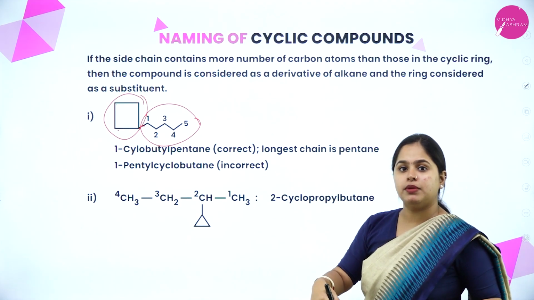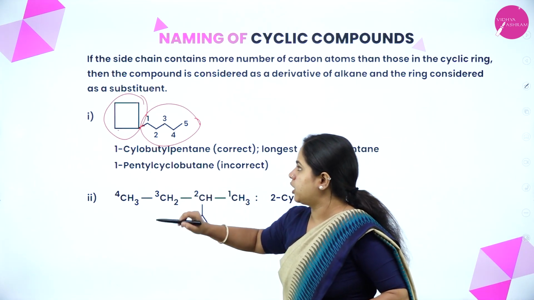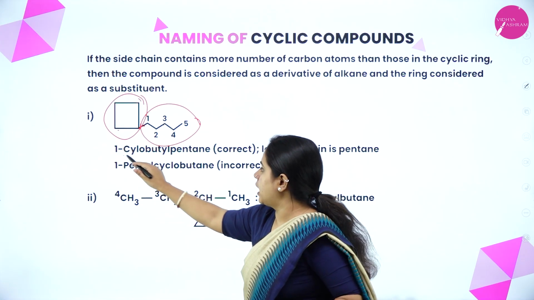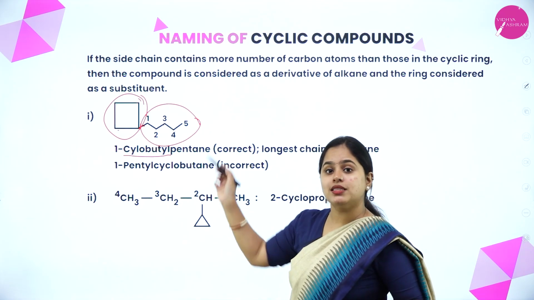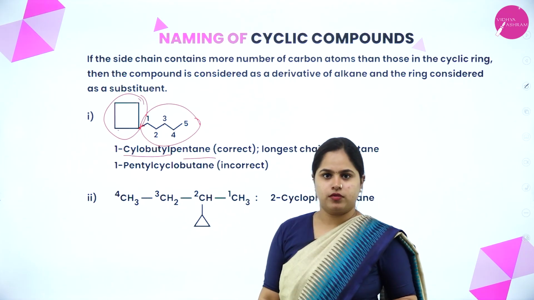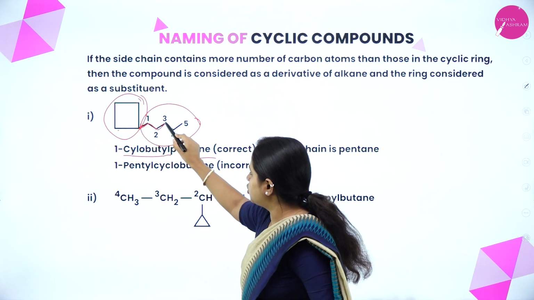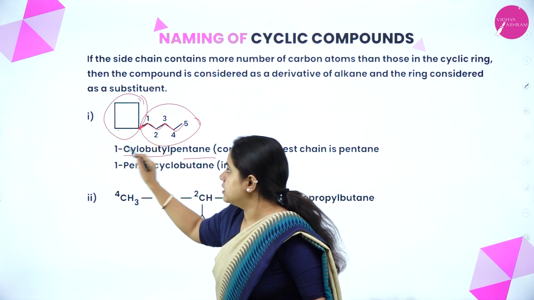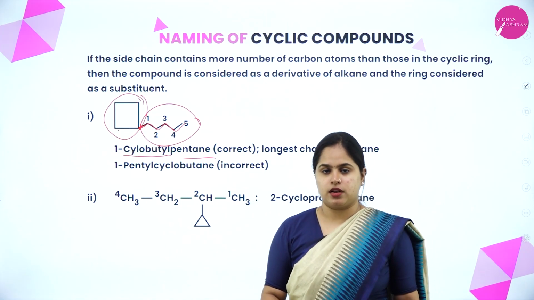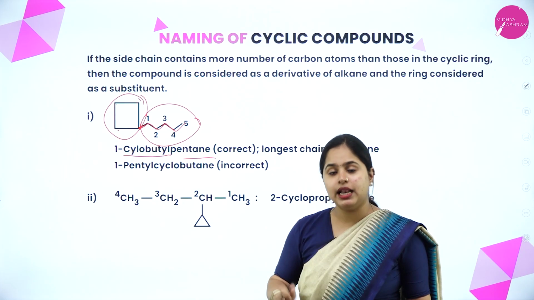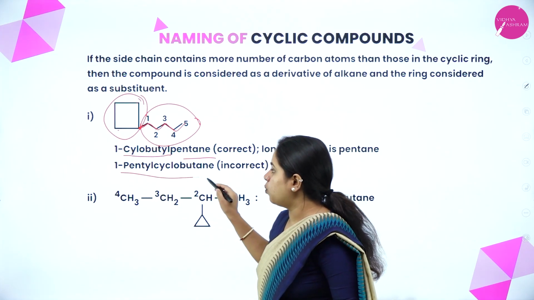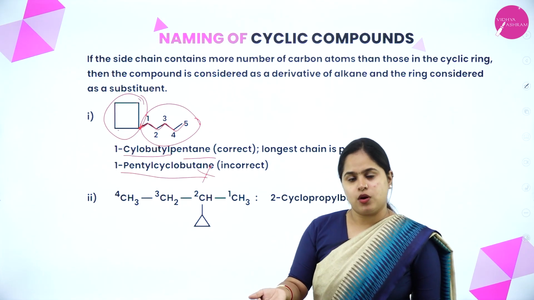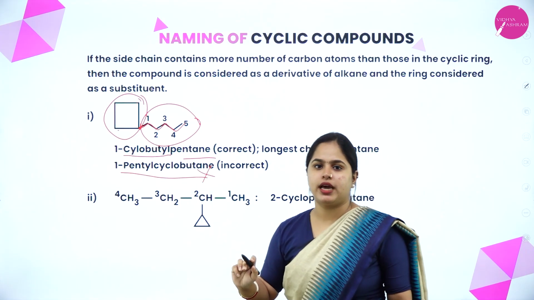So then how would you name it? It will be 1-cyclo, right? On the first carbon atom there is a cyclobutane. So 1-cyclobutyl, yes, 1-cyclobutyl pentane. Okay, so this is pentane, 1, 2, 3, 4, 5. This is a pentane, and on the first carbon atom there is a cyclobutyl group which is present. So 1-cyclobutyl pentane it will be, and it's not 1-pentyl cyclobutane. Okay, it won't be 1-pentyl. Okay, it will be 1-cyclobutyl pentane.